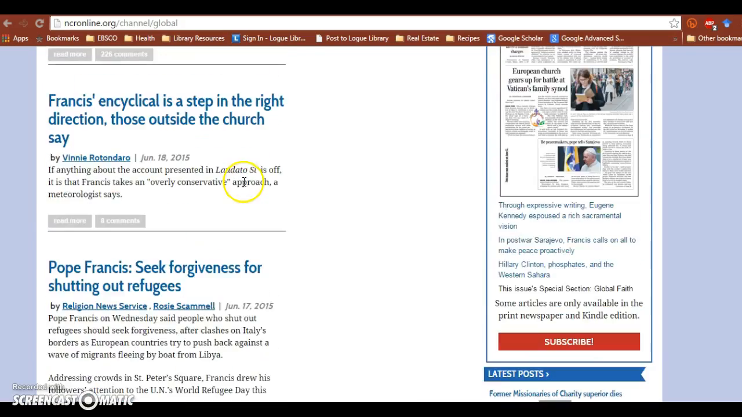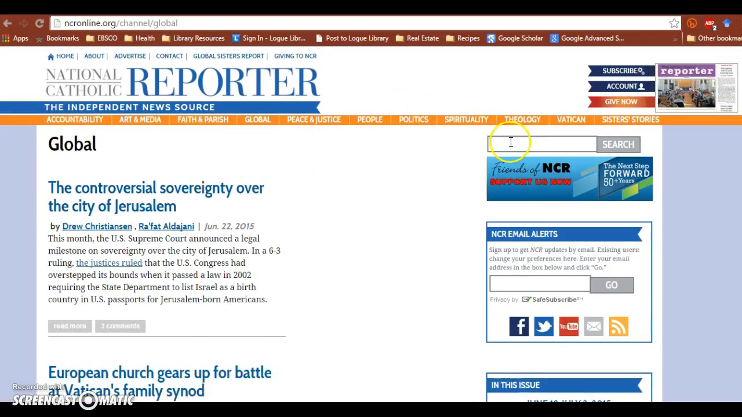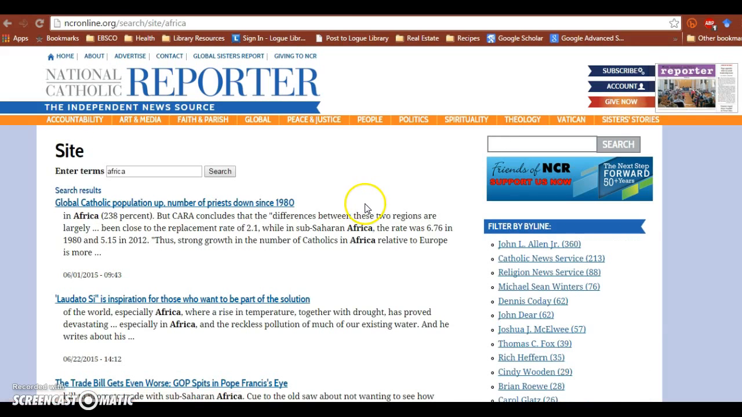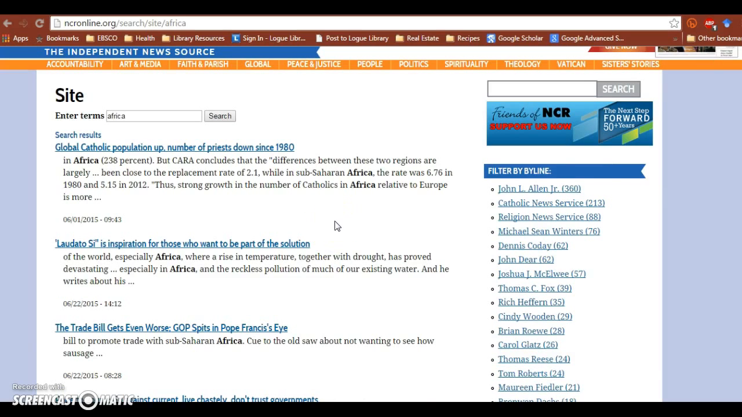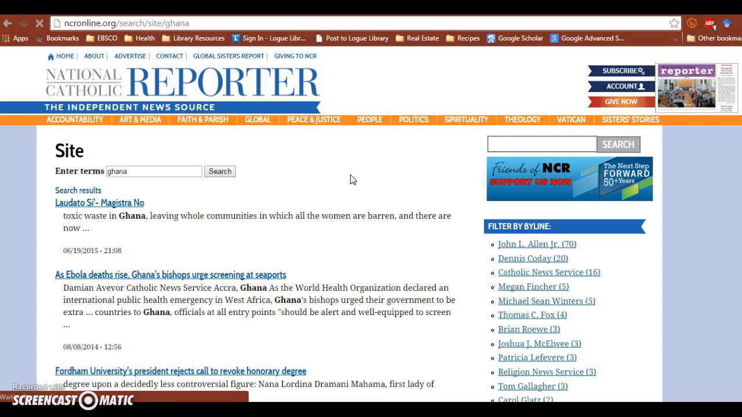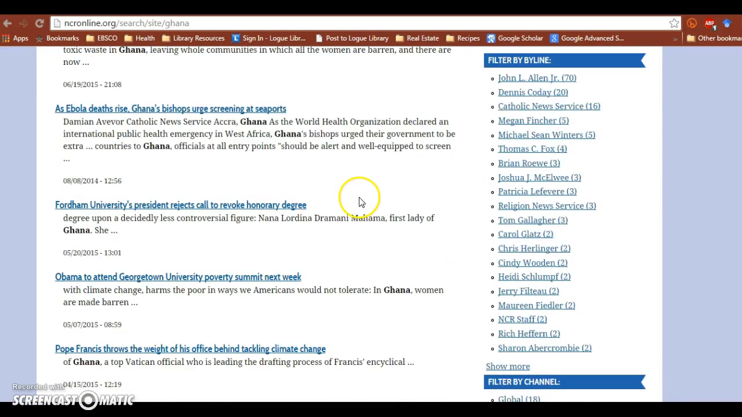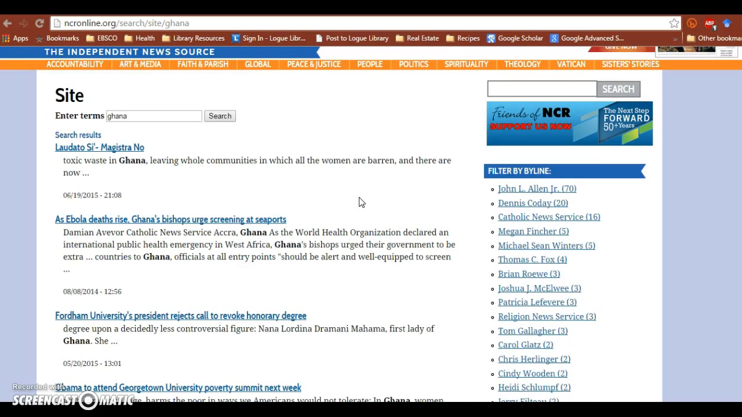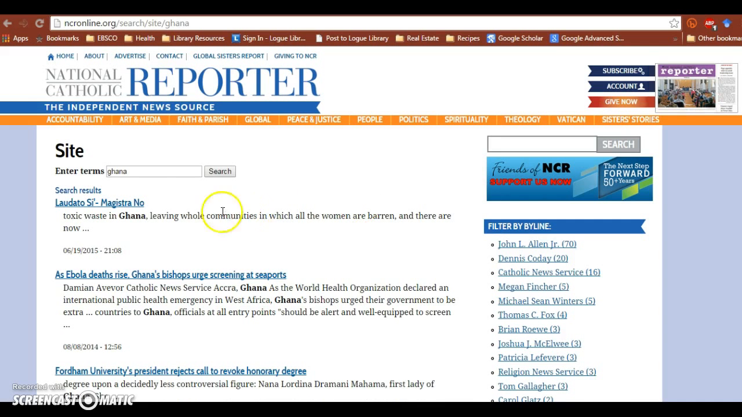Or there is a search box on this page, and you can type in a specific location that you're interested in. So let's just say if I type in Africa. All of these stories will have Africa, and it'll be highlighted to show you where it appears. Okay, maybe you'd like to narrow that down to Ghana. Okay, there you are.